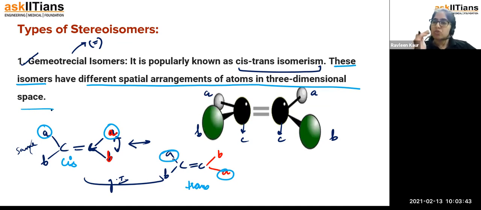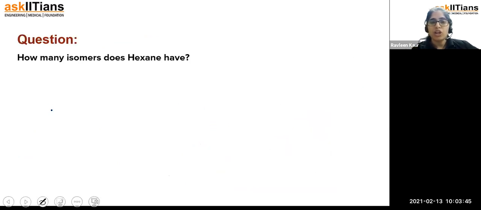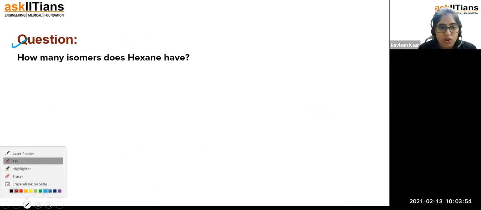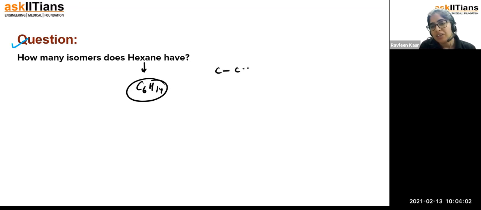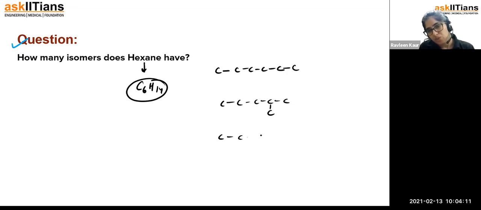Like we have discussed geometrical isomers, we have discussed optical isomers, right? So this is the last question for today's class. How many isomers does hexane have? So isomers of hexane means first of all C6, that is C6H14. Let us have a look. I've given you the trick. First of all, try to make the maximum number of carbon atoms in the chain. Then you try reducing the chain. I know there is one more possibility with this.